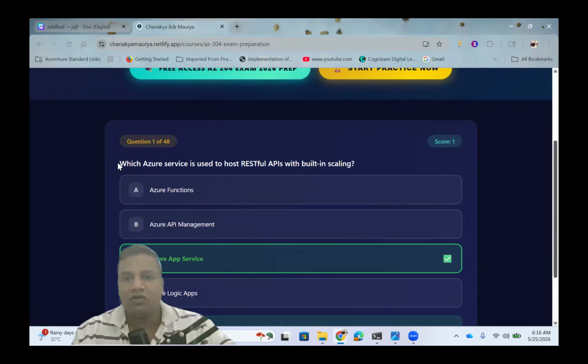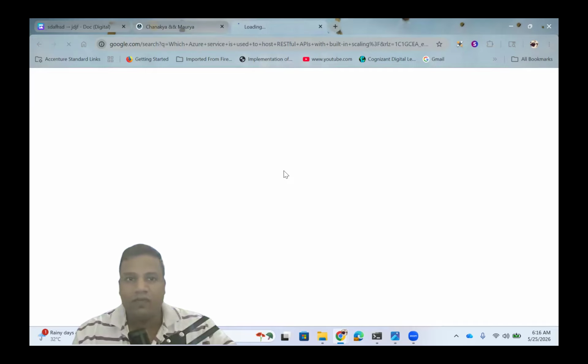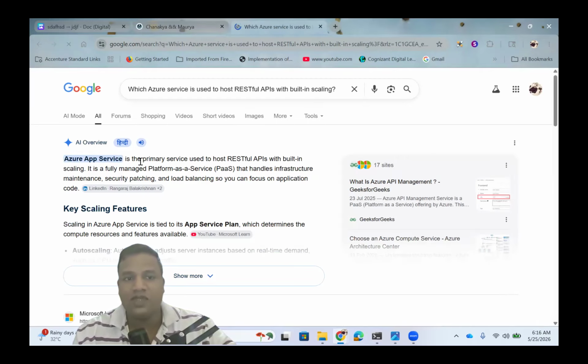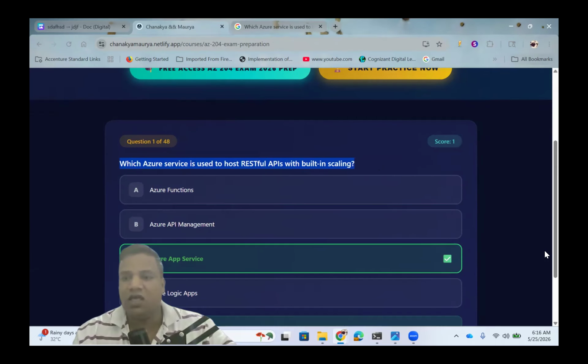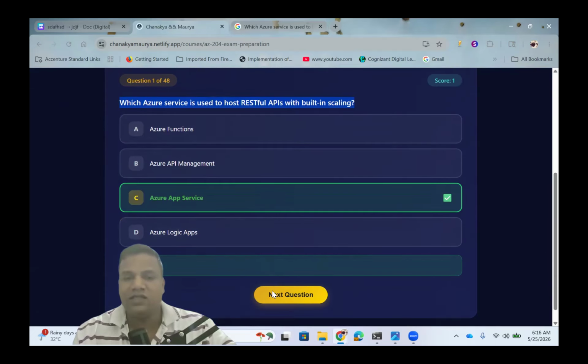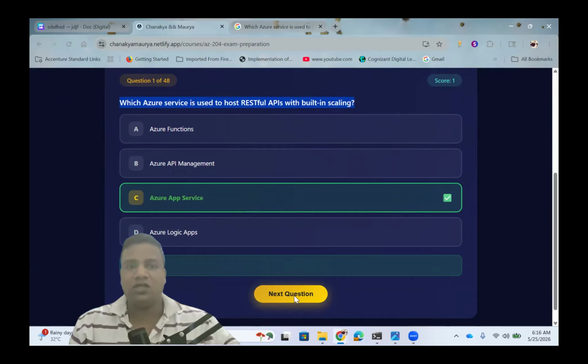If you have any doubt, you can also search in Google. You can see Azure App Service is a primary service used for hosting RESTful APIs, so Google also gives the correct result. If you have any doubt about the answer, you can easily search that question. Let's go to the next question.